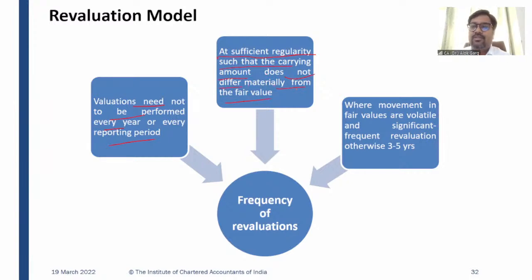Where movements in fair values are volatile and significant, then frequent revaluation; otherwise, 3 to 5 years. If movements in fair values are not volatile and not significant, then 3 to 5 years. If they are significant and volatile, then frequent revaluation will be there, like at every reporting date, right?